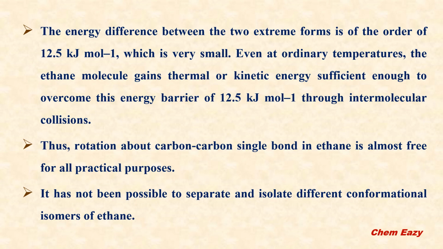Even at ordinary temperatures, the ethane molecule gains thermal or kinetic energy, which is sufficient to overcome this energy barrier of 12.5 kilojoules per mole through intermolecular collisions. So the rotation about the carbon-carbon single bond in ethane is almost free. It has not been possible to separate and isolate different conformational isomers of ethane.